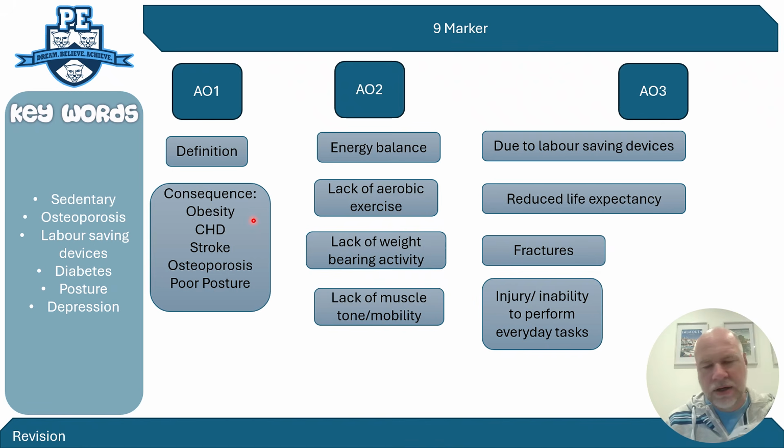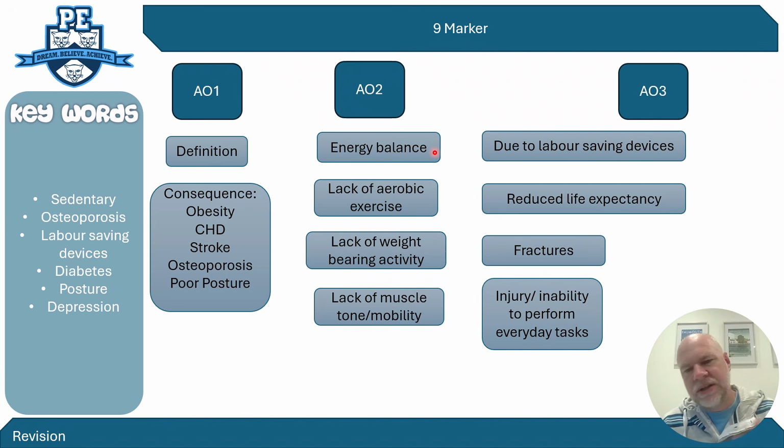So people are going to increase their obesity because of a lack of energy or poor energy balance, and we discussed that earlier. A lack of aerobic exercise, that's linked to coronary heart disease, we just talked about that. Osteoporosis is lack of weight-bearing activities, and poor posture is just due to lack of muscle tone. So very much what we just talked about earlier, the slide beforehand, essentially leading you up to this 9-mark exam question.